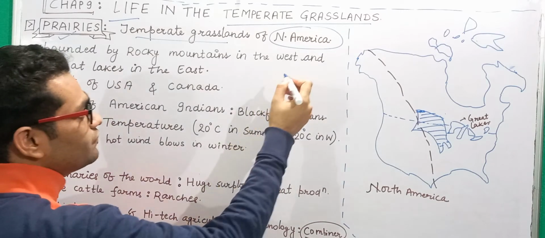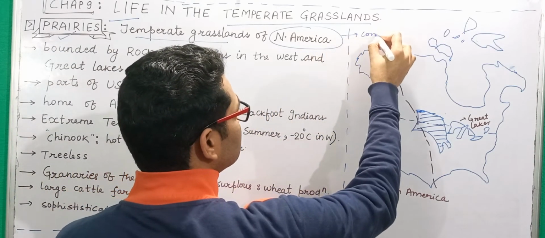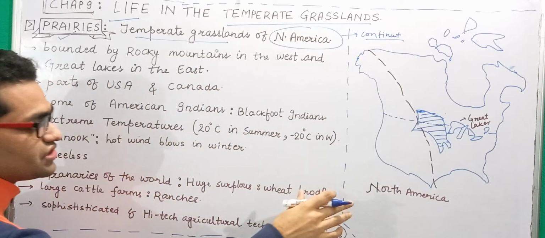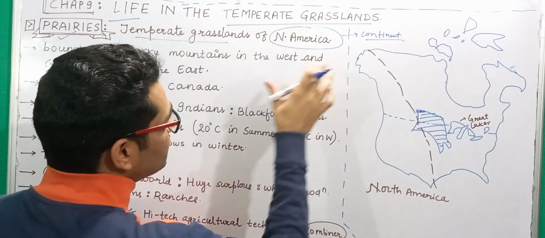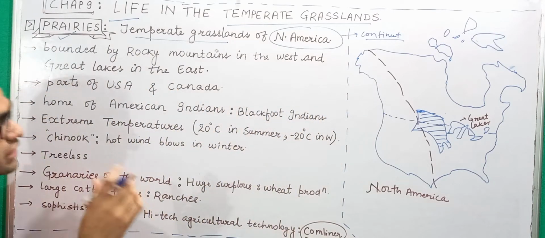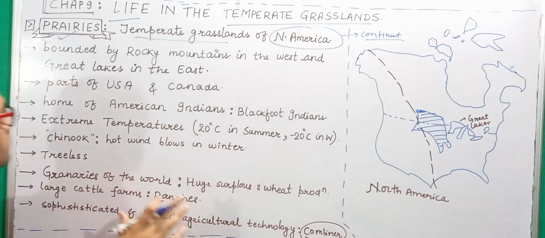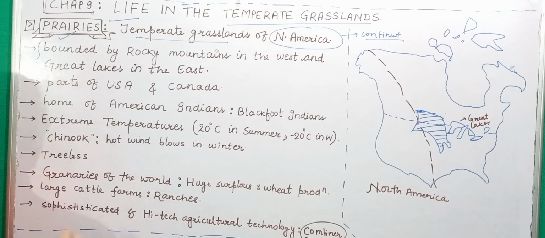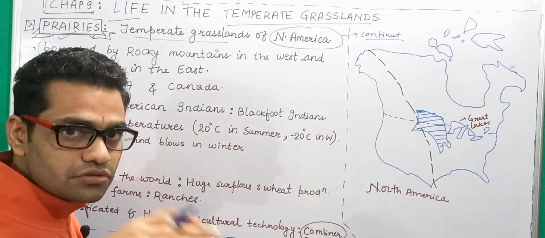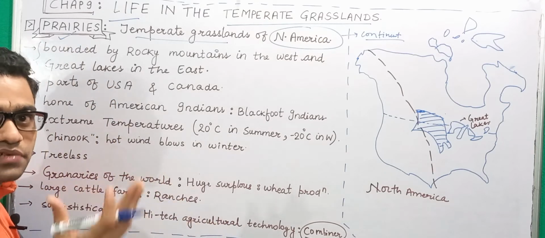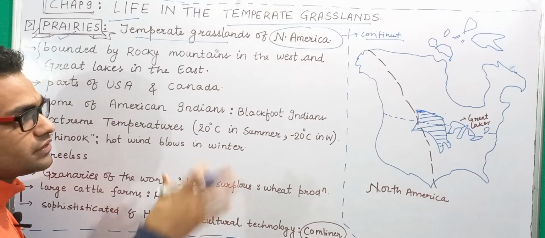Northern America means we are dealing with the continent. We know that there is a North America, and similarly we have South America. So we are dealing with North America, in which we will be dealing with two countries, the USA and Canada. Now let us look at the geographical location of this grassland. When you look into the location of something, you will automatically get some idea about what the temperature could be in this type of grassland.